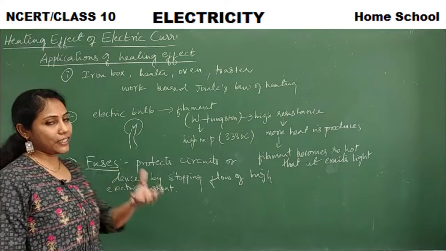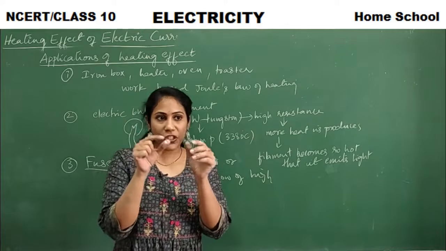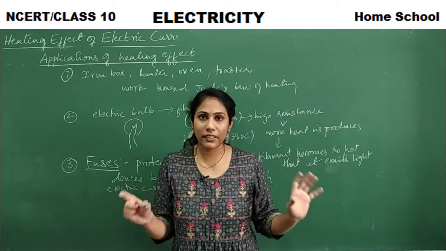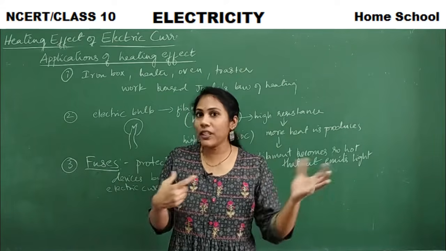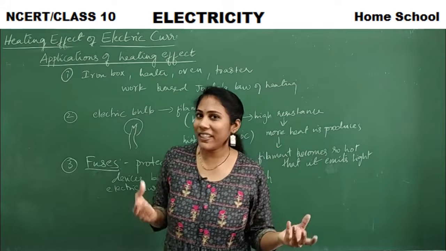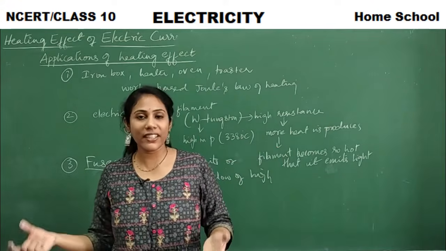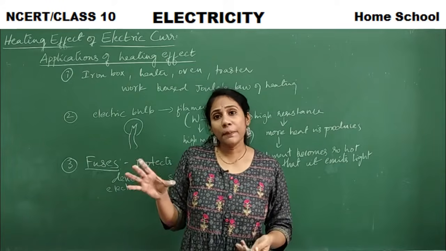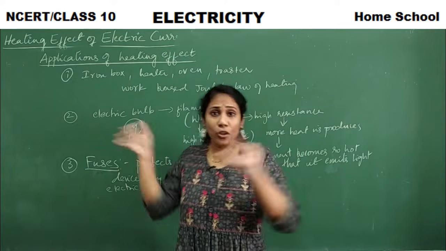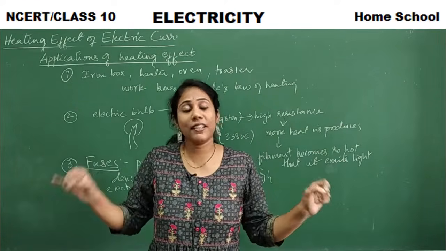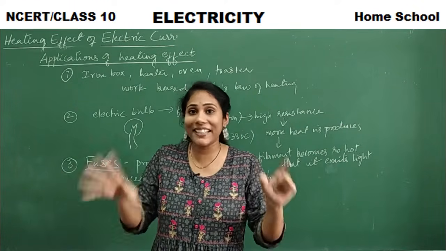A fuse is a device which contains a metallic wire. This is connected to devices. Say we have so many devices in our home which are very costly, for example TV, refrigerator, ACs. In case more current is passed into them, the devices will get burnt, they will get damaged.